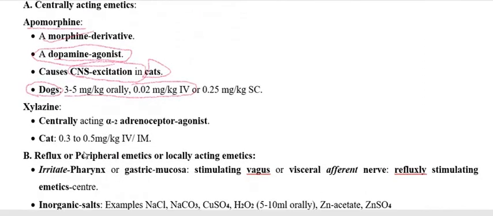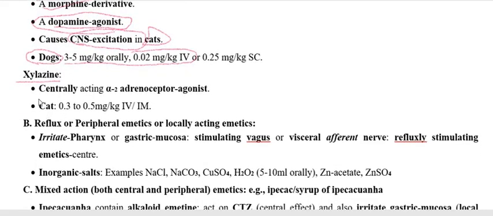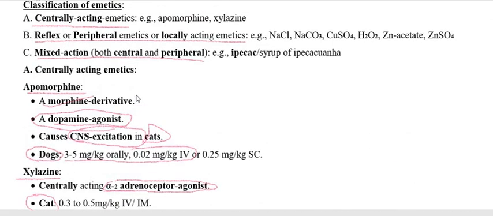Regarding xylazine, we already discussed that xylazine is primarily used as an emetic in the cat, and the dose is 0.3 to 0.5 mg per kg, either intravenous or intramuscular. Its mechanism of action is stimulating the adrenergic receptor, particularly the alpha 2 adrenergic receptor, as an agonist, and therefore it produces emesis. So these two drugs are used under the centrally acting emetics.